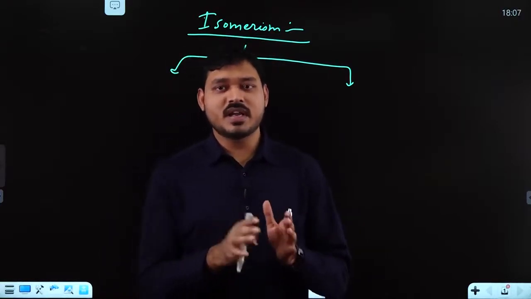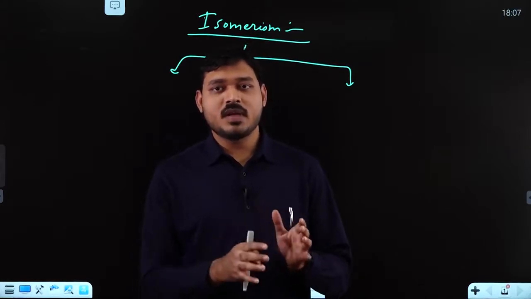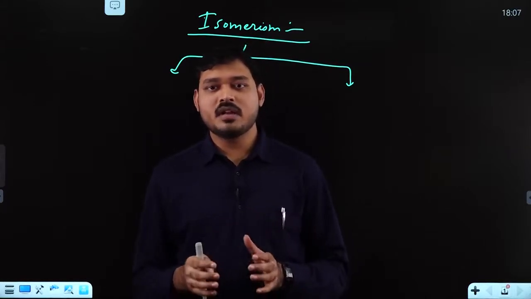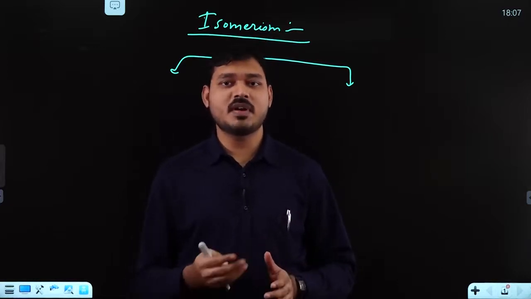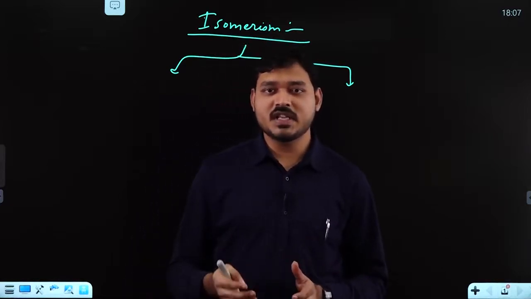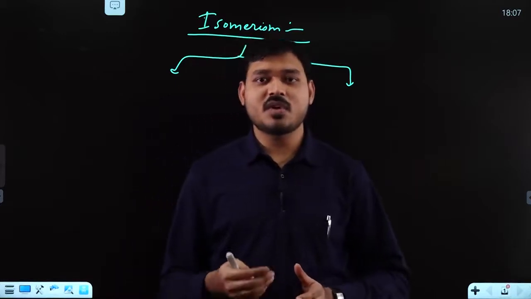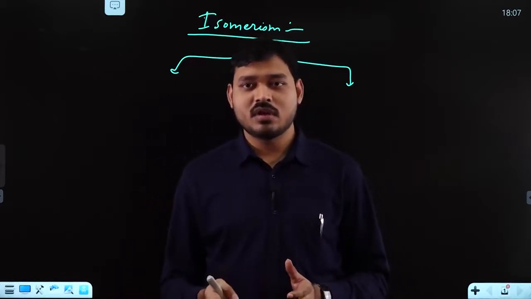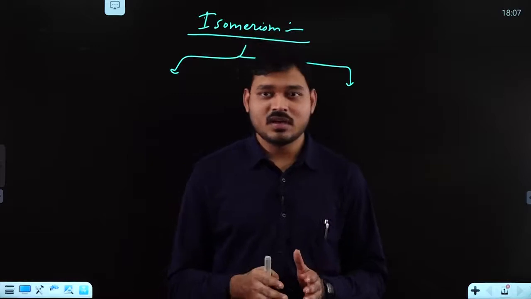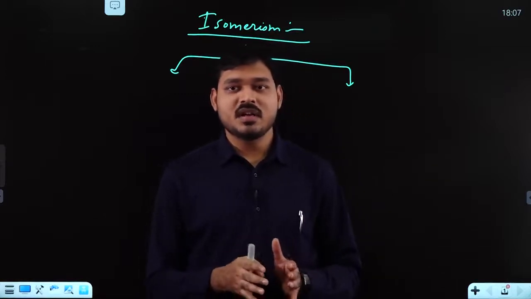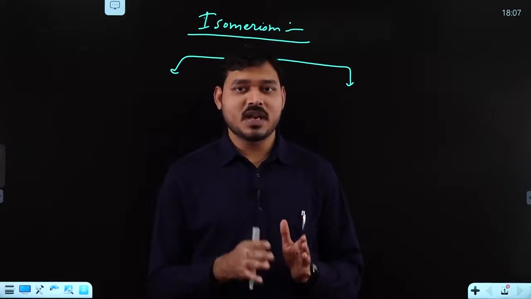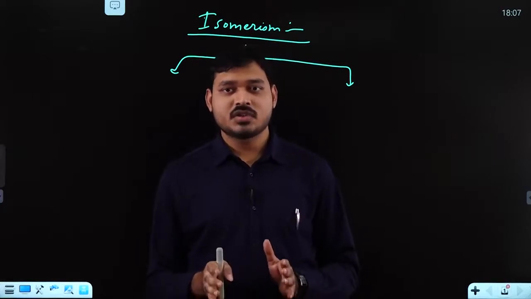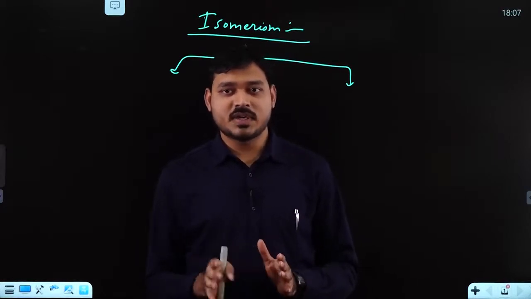If we define isomerism, it is a phenomenon where different compounds have the same molecular formula but different properties. The different properties may be chemical properties or physical properties or both, but having the same molecular formula. Now if we say same molecular formula, then the general formula will be the same, and the empirical formula will also be the same. Such compounds are called isomers.